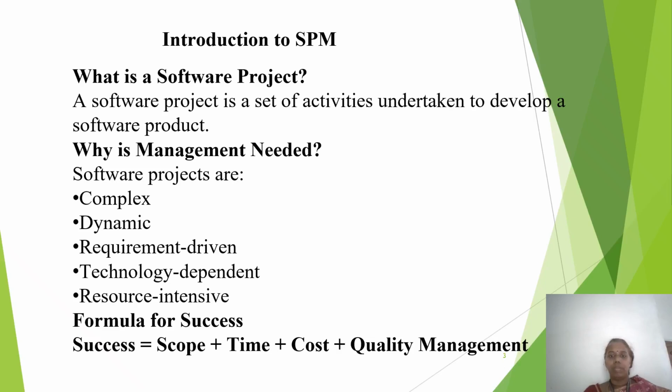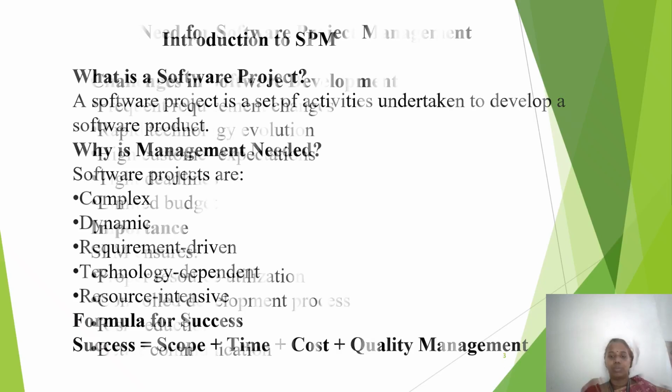That is why project success depends on four major things: scope, time, cost, and quality. Scope means what work has to be done. Time means when it should be completed. Cost means how much money can be spent. Quality means whether the final software is reliable and useful.